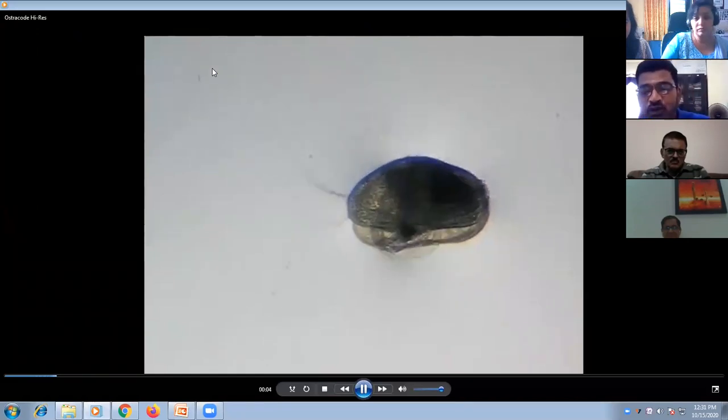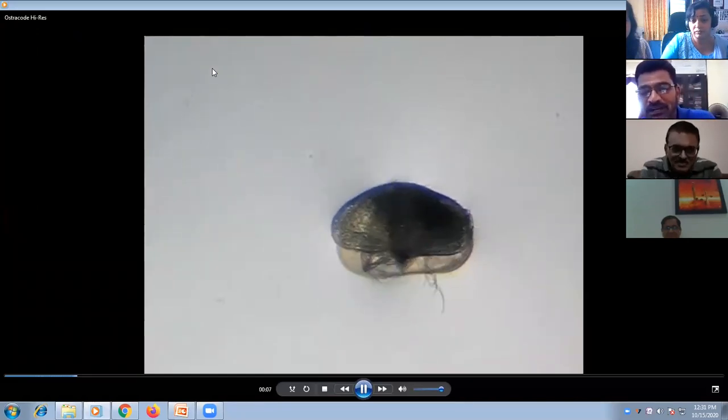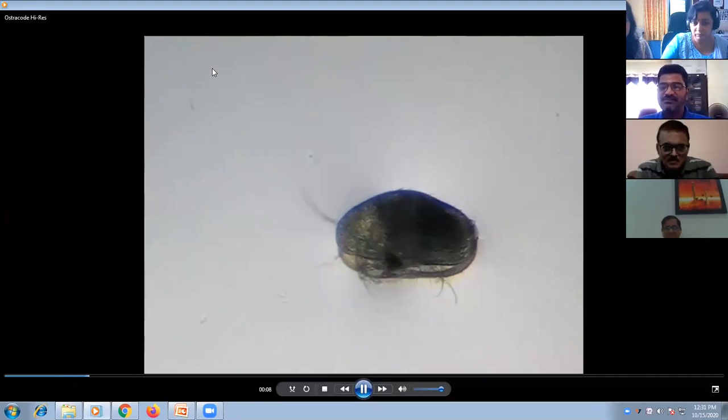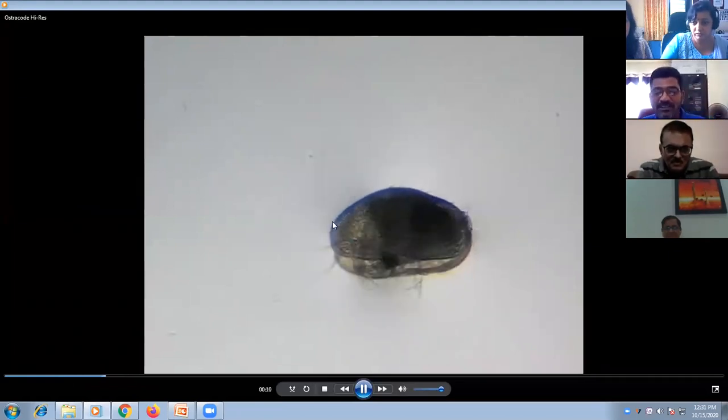See, the ostracod carapace is opening up at the ventral side. The appendages are coming out.